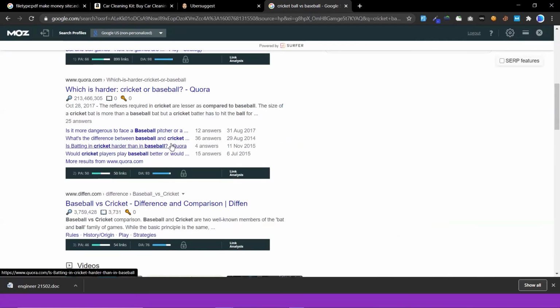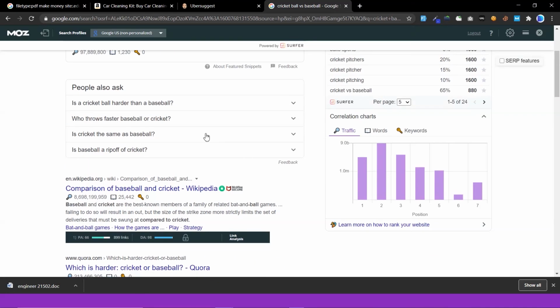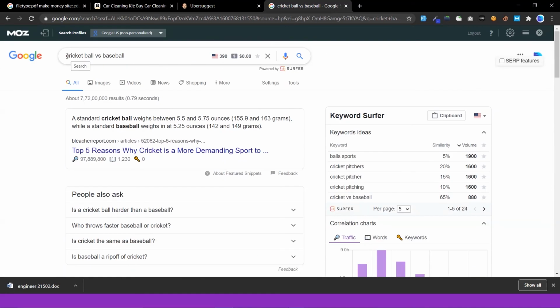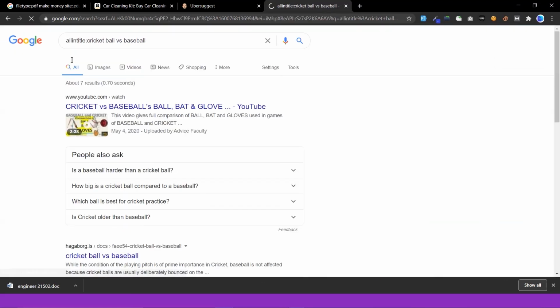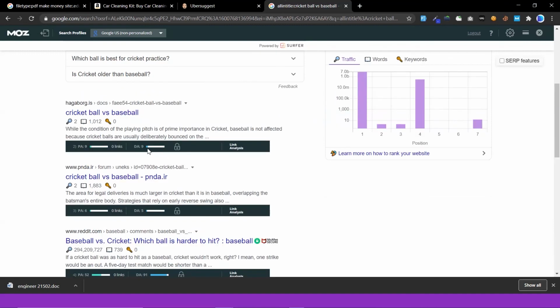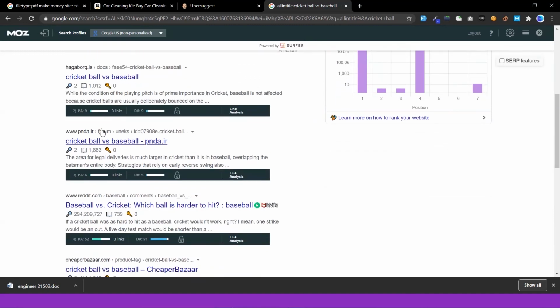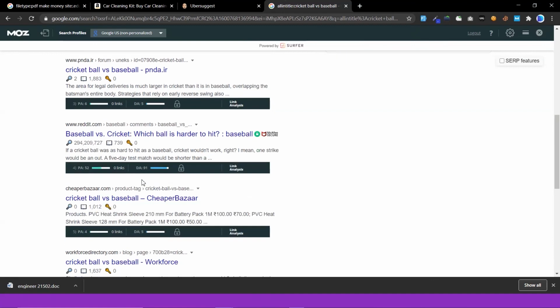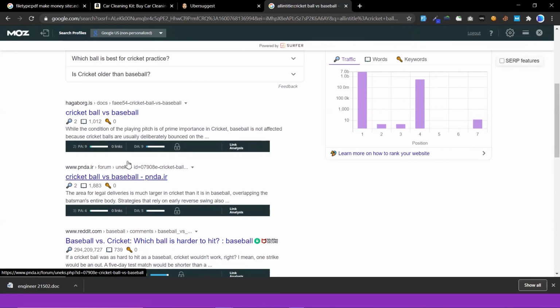If you have informational articles, you can overcome it. What you have to do now is just allintitle. See, the DA of these domains is very low. DA is 9, 5. You can easily overcome these keywords. Also see, the number of words in this website is 1000. If you write an article of at least 2000 words, you can easily outrank this website.